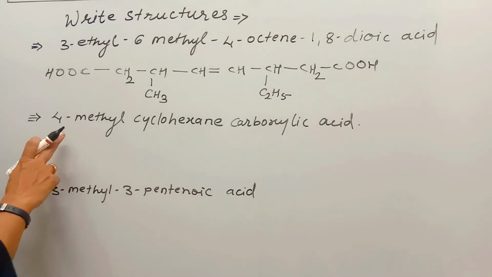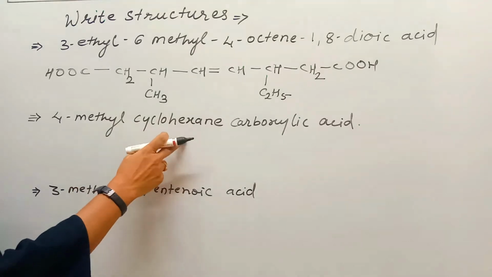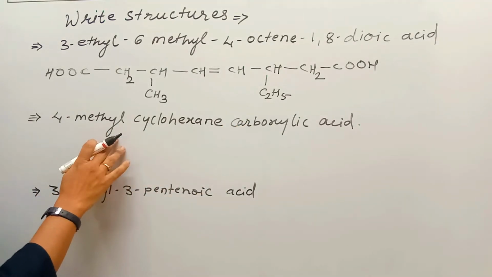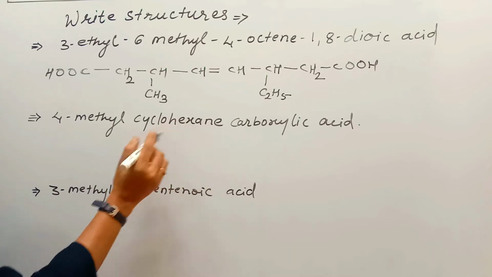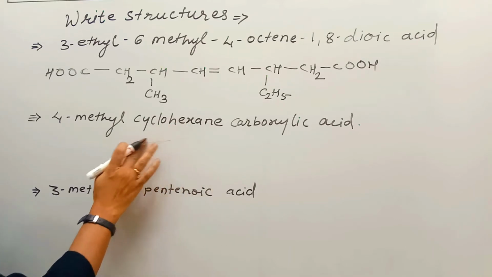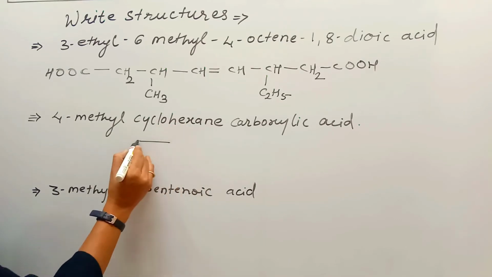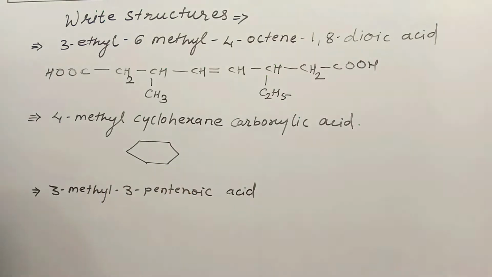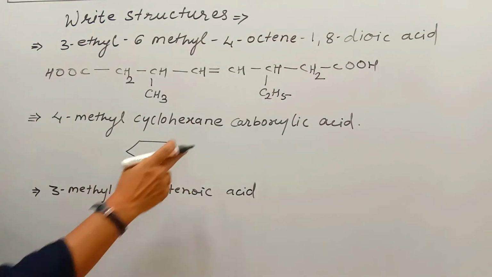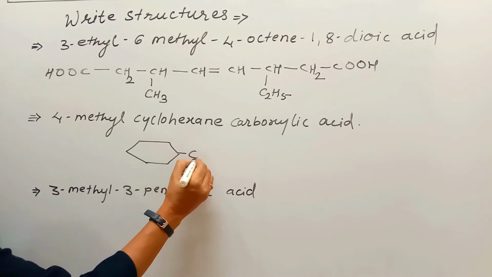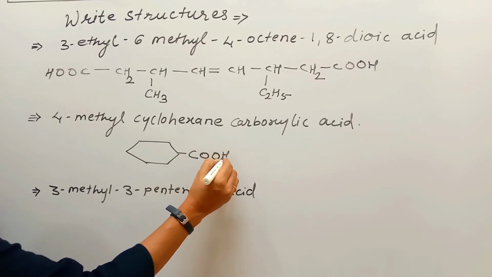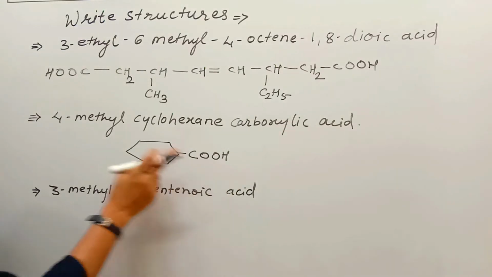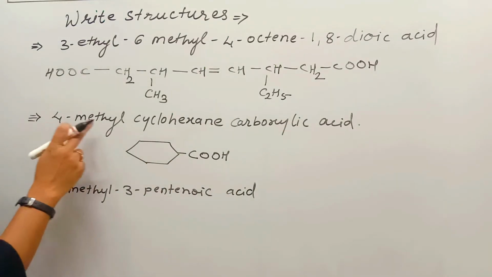See here similarly 4-methyl cyclohexane carboxylic acid. Cyclohexane means there is a ring of 6 carbons. See, we draw the ring of 6 carbons. It is your cyclohexane. To this, a carboxylic group is attached, so write COOH. Now the substituent is 4-methyl.